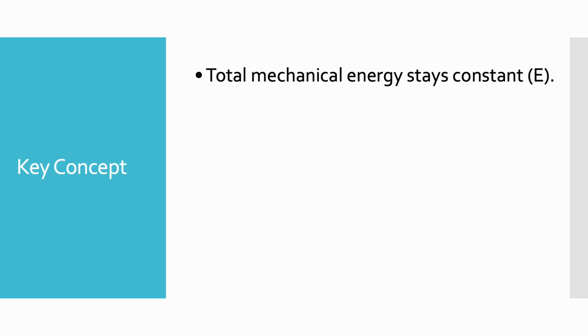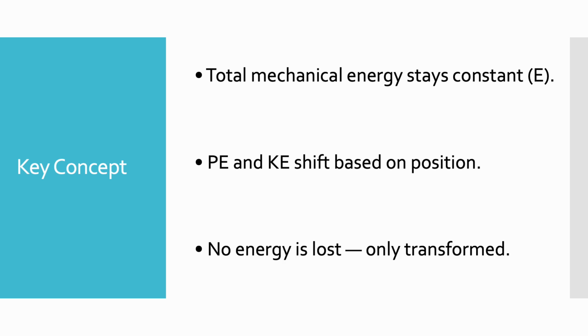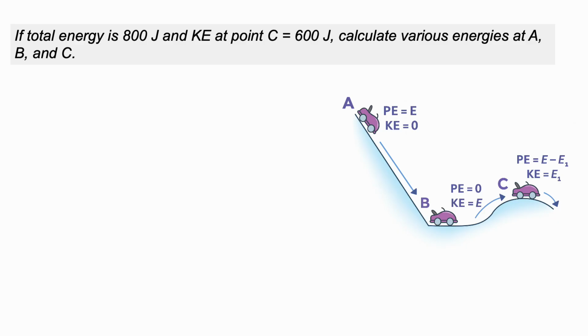So, total mechanical energy stays constant. E is equal to potential energy plus kinetic energy. Potential energy and kinetic energy shift depending on position. No energy is lost. It is only transformed from one form to another. This is the essence of the law of conservation of energy.